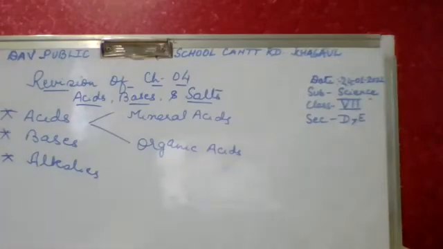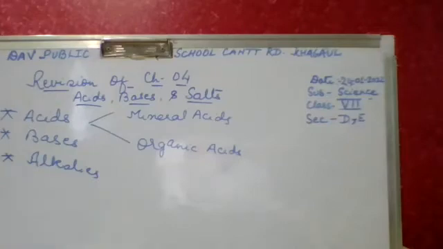Divya Prakash, when potassium hydroxide reacts with sulfuric acid, which salt is formed? Potassium sulfate and water. Okay. When magnesium hydroxide reacts with nitric acid. Now, Abhigya, magnesium hydroxide reacts with nitric acid. Which salt is formed?